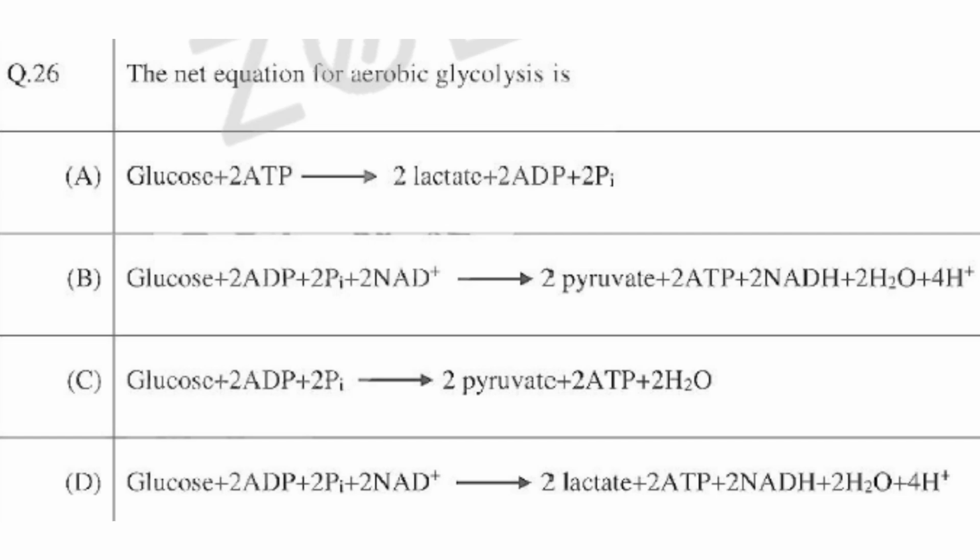So the answer will be option B, glucose plus 2 ADP plus 2 Pi plus 2 NAD plus giving 2 pyruvate plus 2 ATP plus 2 NADH plus 2 H2O plus 4 H plus.